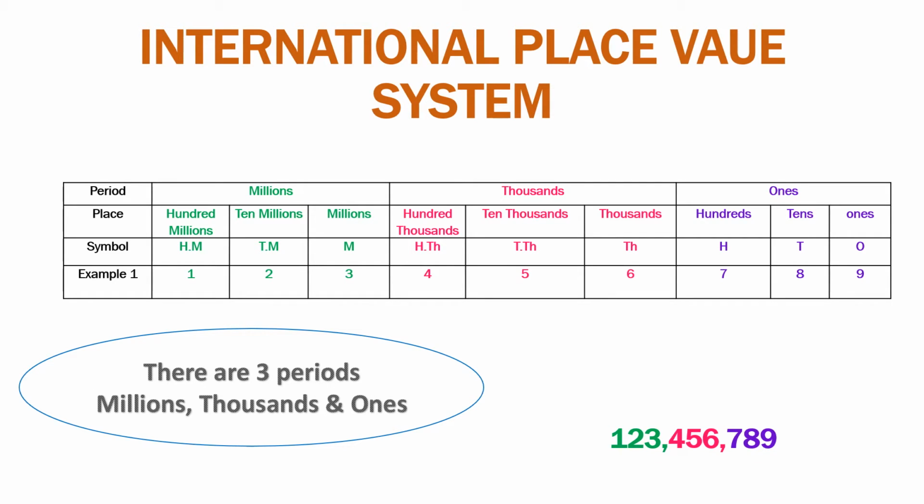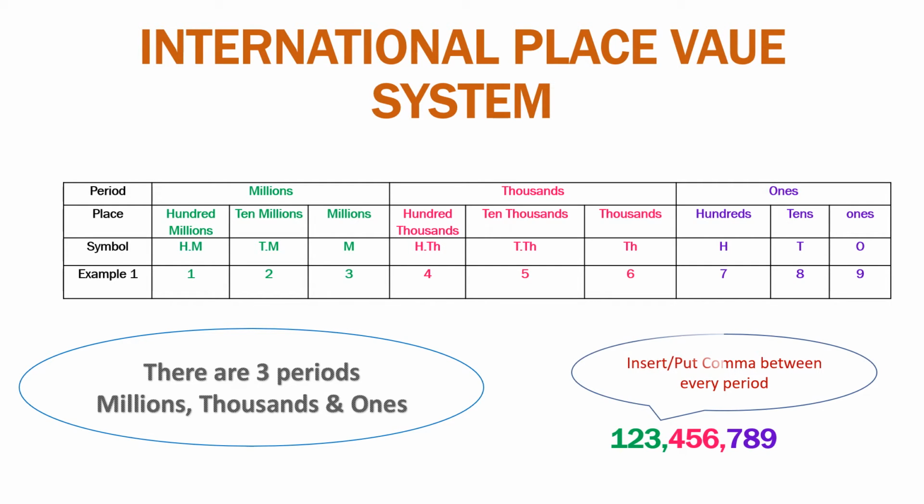So what will we do? We'll insert a comma after every period. That is, put a comma between every period. 1, 2, 3 is in one period, put a comma. 4, 5, 6 is in another period, comma. 7, 8, 9 is in the last period. So this is how we'll put commas.